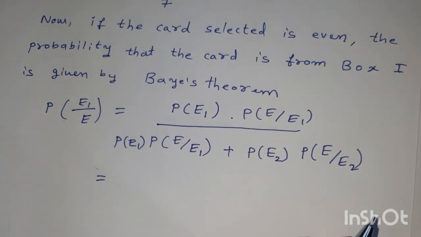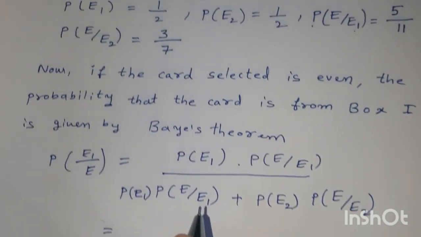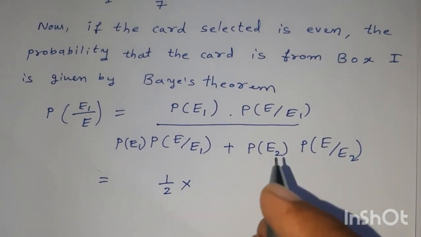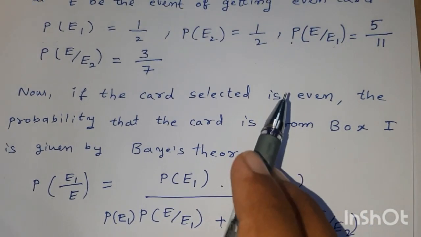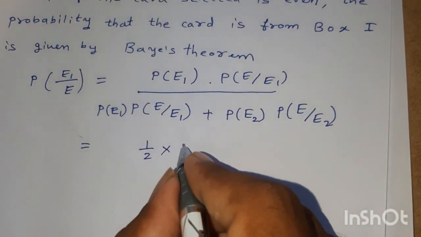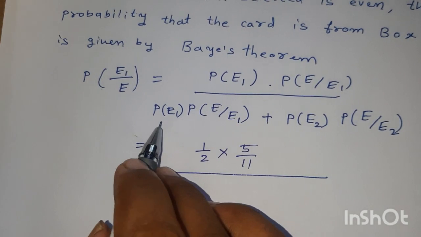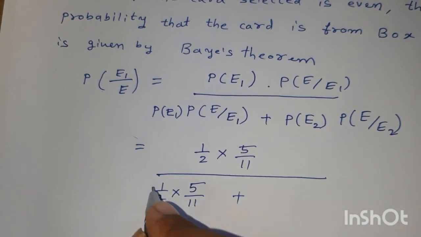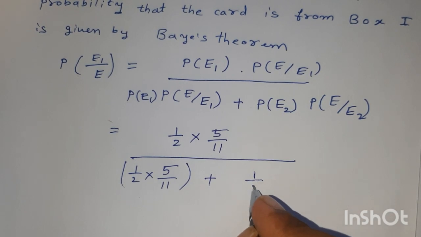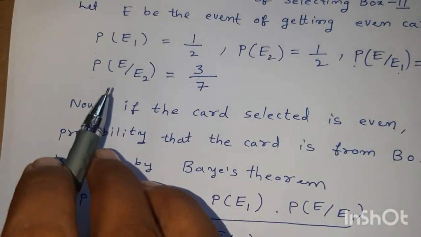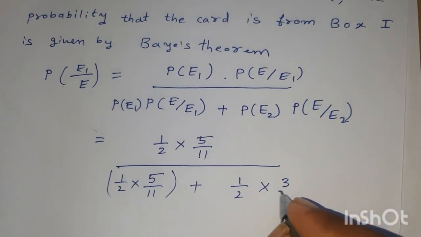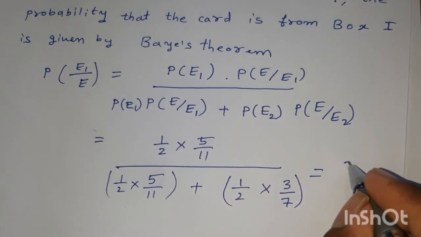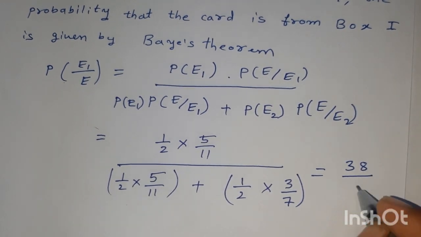Now replace the values. Probability of E1 is 1 by 2, into probability of E given E1, which is 5 by 11, divided by probability of E1 into 5 by 11 plus probability of E2, which is 1 by 2, into probability of E given E2, which is 3 by 7. On solving it we get 38 by 68.